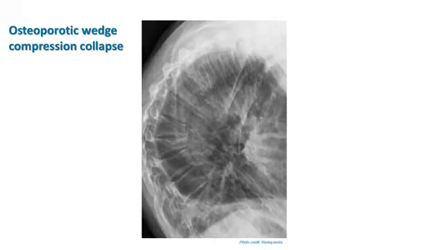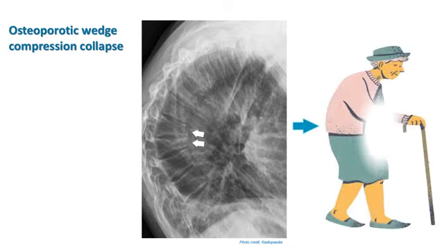Osteoporotic wedge compression collapse. I have shown here the X-ray of dorsal vertebrae, 2 vertebrae are shown here. Only the anterior part of the vertebra is collapsed. This is the wedge compression collapse. As a result, kyphosis. You can see an old lady suffering from kyphotic deformity as a complication of osteoporosis.